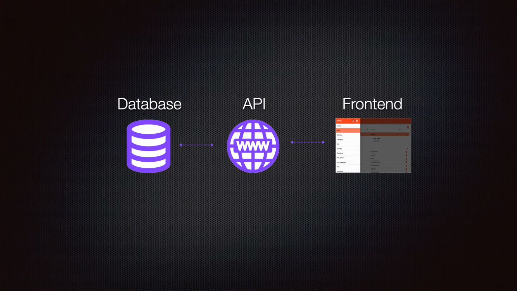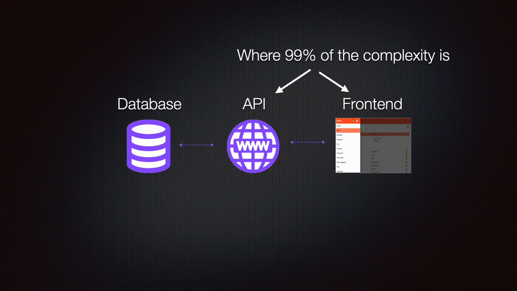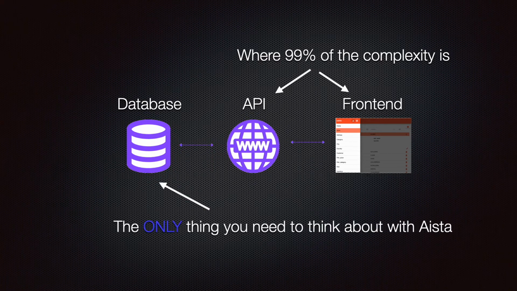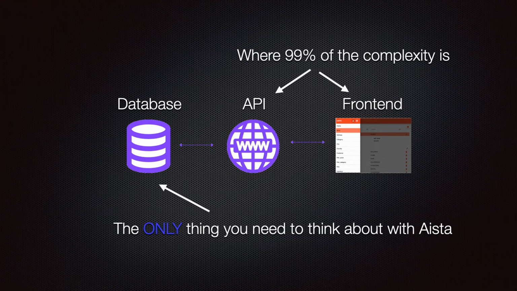Now, the beauty of creating applications is that this is where 99% of your complexity as a software developer ends up. The beauty of Aista is that this is the only thing you need to think about when you're using Aista, effectively making it 100 times easier for you to create applications. Why? Because the database exposes metadata that allows Aista Magic Cloud to automatically generate an API, which again exposes metadata that allows you to automatically generate a front end.